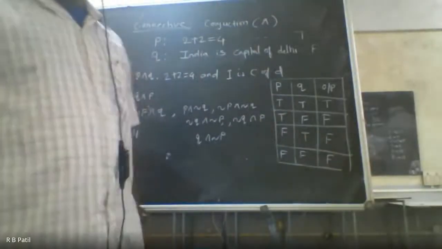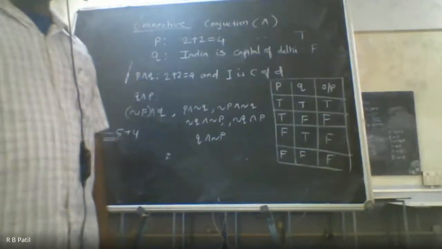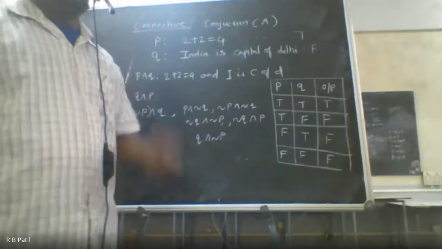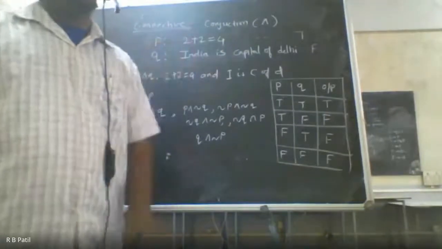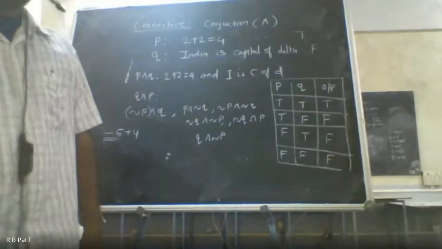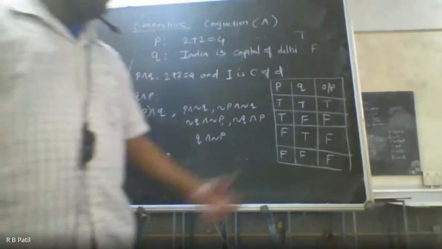The truth value of a conjunction is true if all the inputs are true. Otherwise it is false. See if it is correct. The truth value of conjunction is true if all the inputs are true.